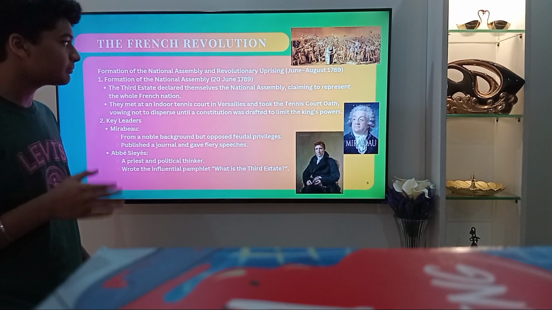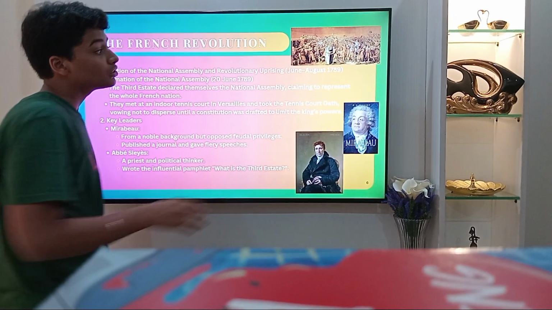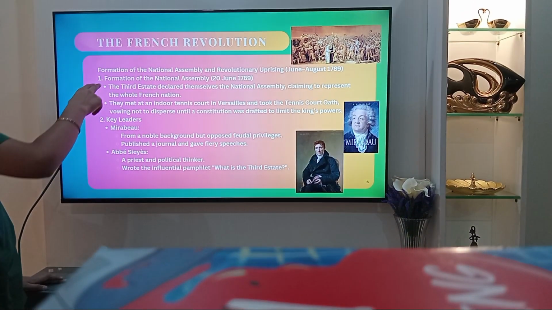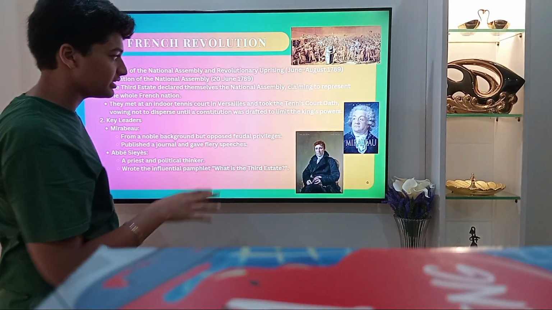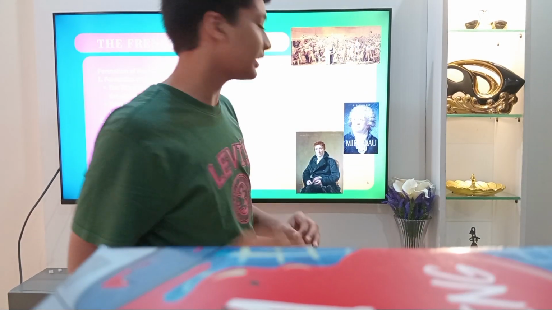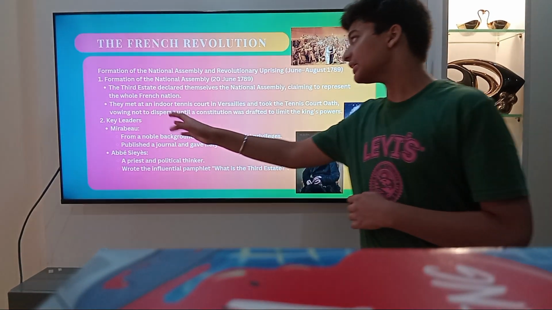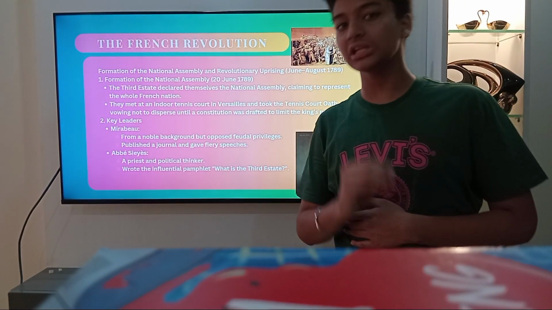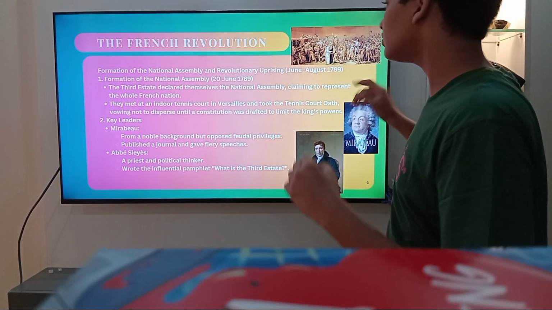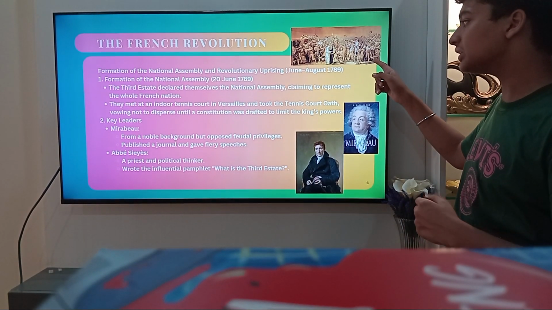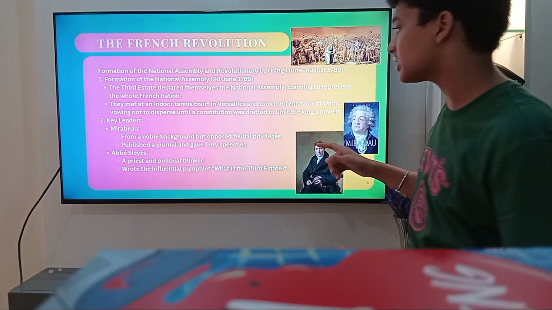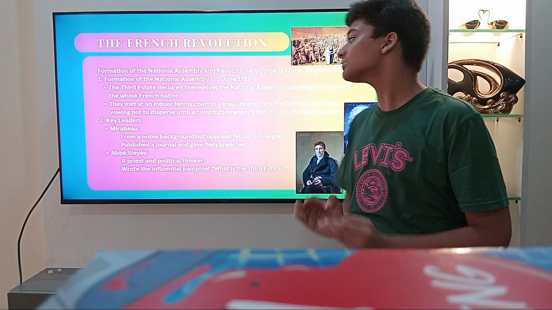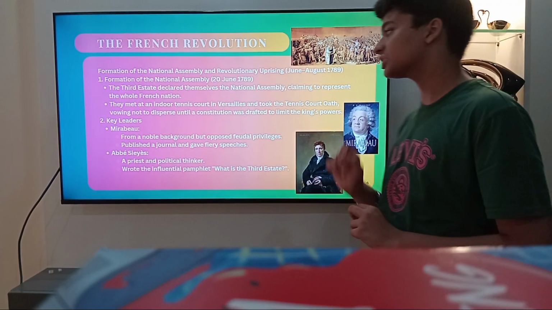Formation of the National Assembly and Revolutionary Uprising, June to August 1789. On 20th June 1789, the Third Estate declared themselves the National Assembly, claiming to represent the whole French nation. They met at an indoor tennis court in Versailles and took the Tennis Court Oath, as it is known today, vowing not to disperse until a constitution was drafted to limit the king's powers.